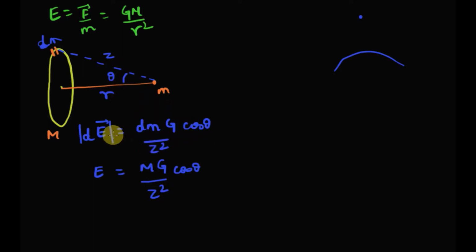So this is the gravitational field of this small element of this ring on this object. Now, if we integrate it over the entire ring, then we get the gravitational field of the ring on this object as capital M G divided by z square into cos theta. Now, this result is very important.